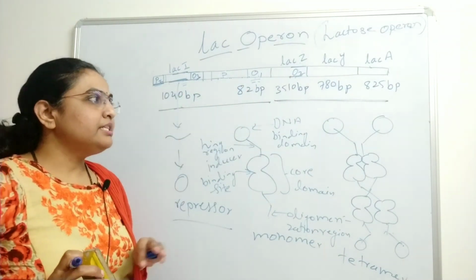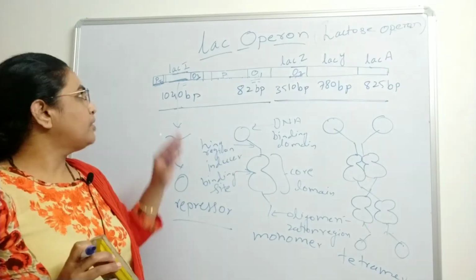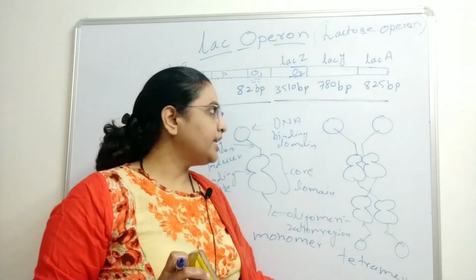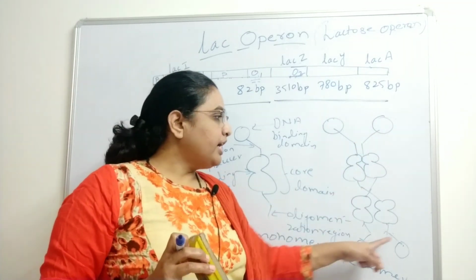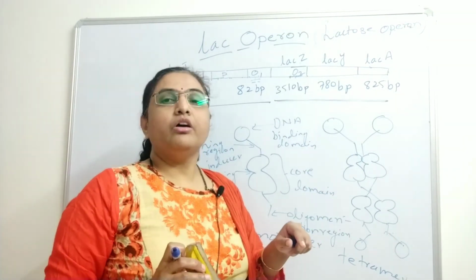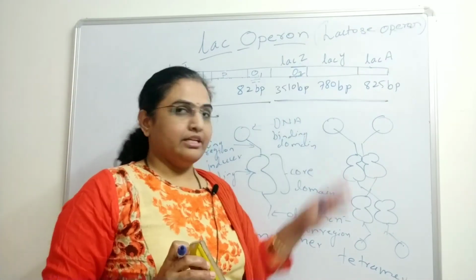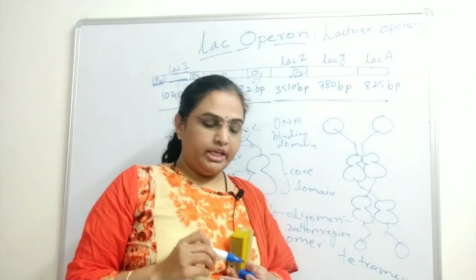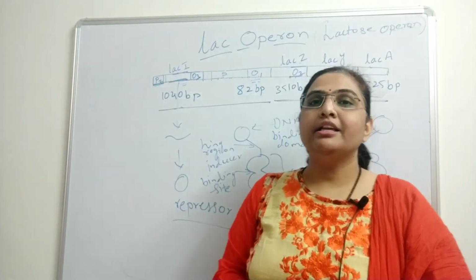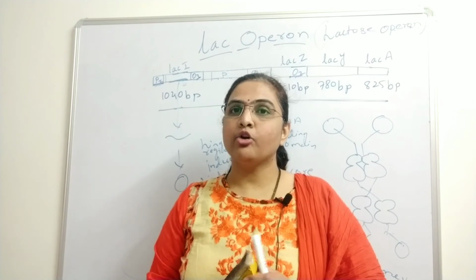So this is the structure of the repressor. Here in the tetrameric form of the repressor you can find that there are 4 DNA binding domains, and 4 inducer binding sites are present. So here is the structure of the LAC operon. I think you have cleared the structure of the LAC operon.